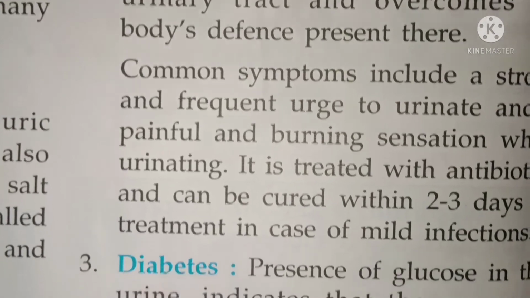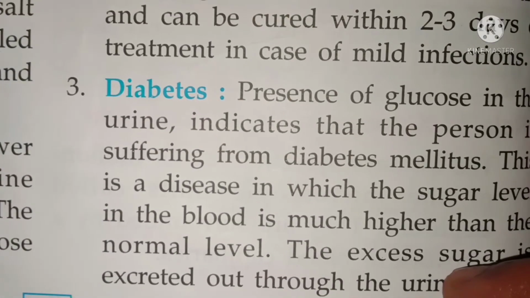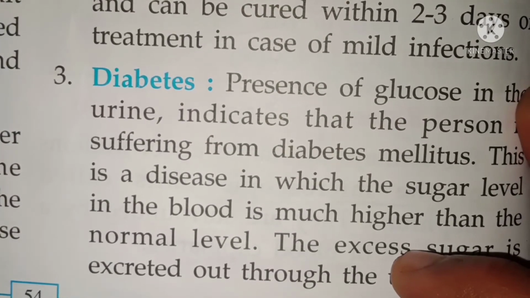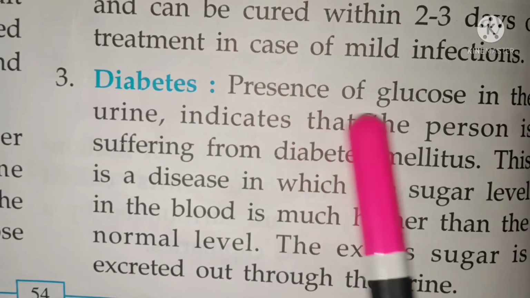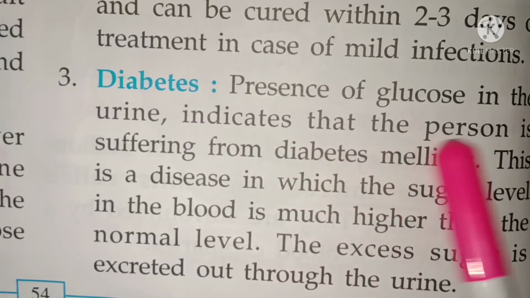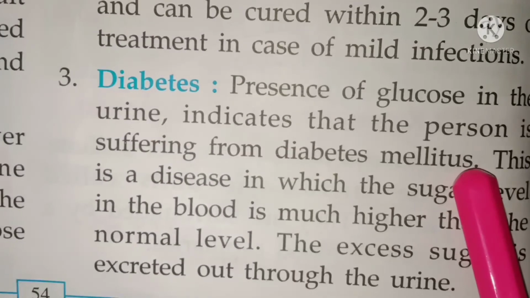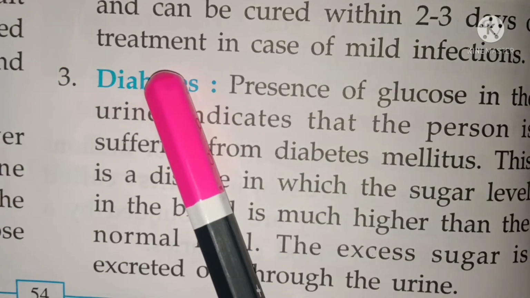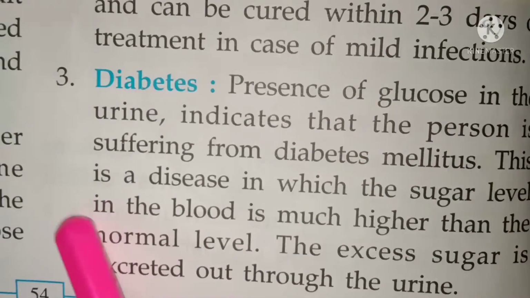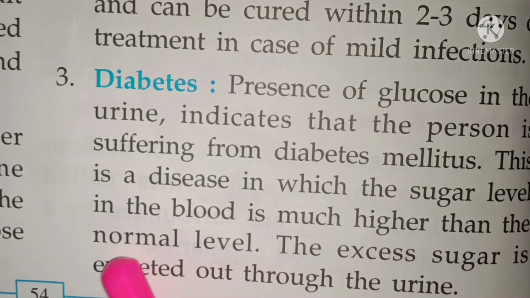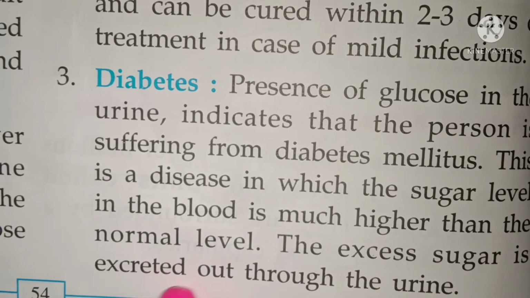Next, coming to diabetes, which is very painful and harmful. Presence of glucose in the urine indicates the person is suffering from diabetes mellitus. This is a disease in which the sugar level in the blood is much higher than the normal level. The excess sugar is excreted through urine.